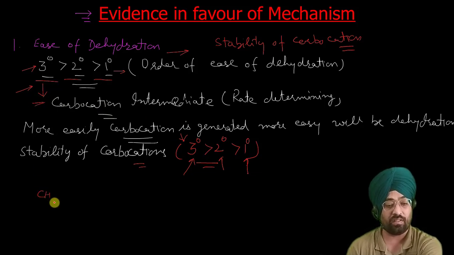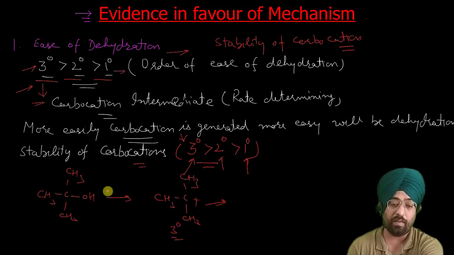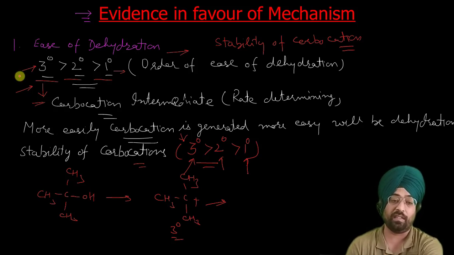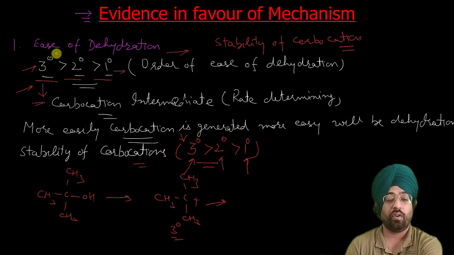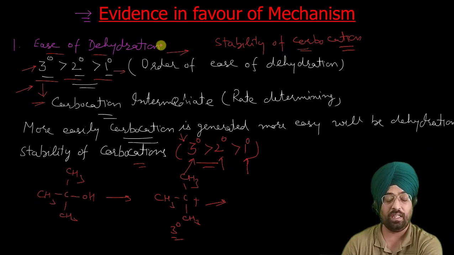So let me write one example. This is your tertiary alcohol. It will generate (CH3)3C positive, a tertiary carbocation. If it is generated easily, this step will be fast, so the dehydration will be easy. So our mechanism correlates with the experimental observation of the order of ease of dehydration, which is explained on the basis of stability of carbocation. So we can say that the mechanism that we have proposed is in favor of the experimental observation, so it is correct.